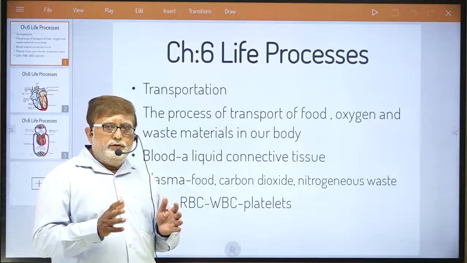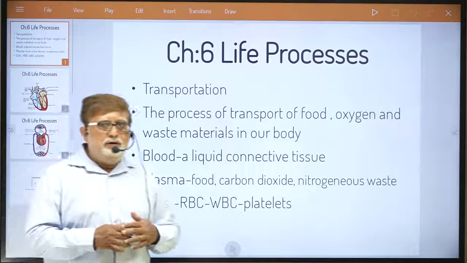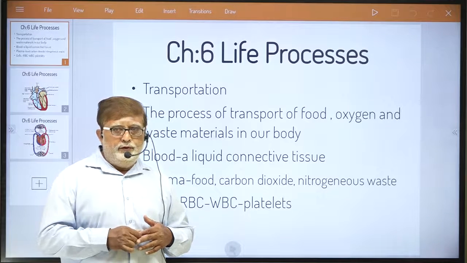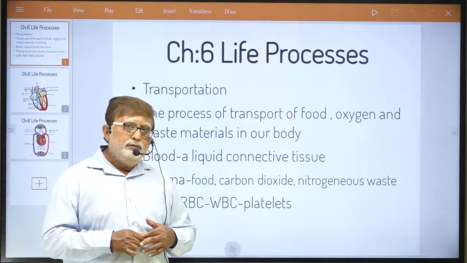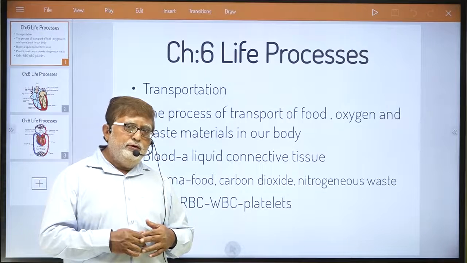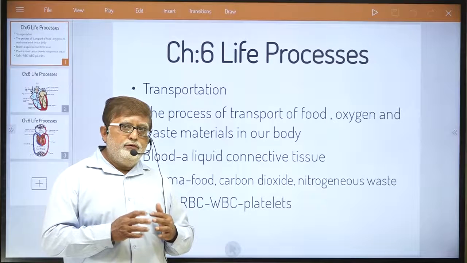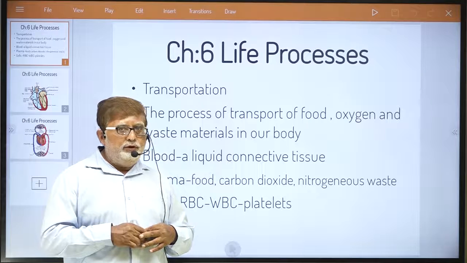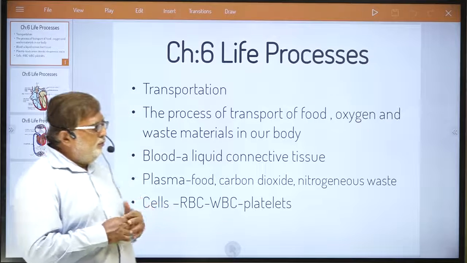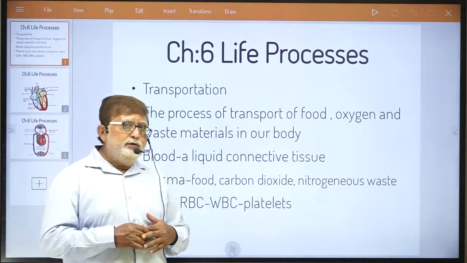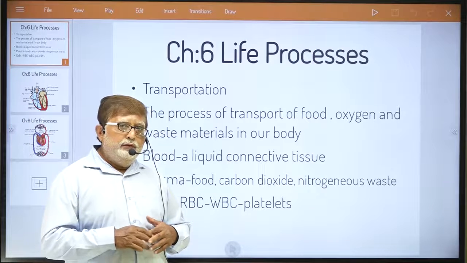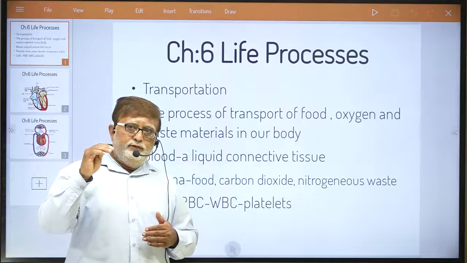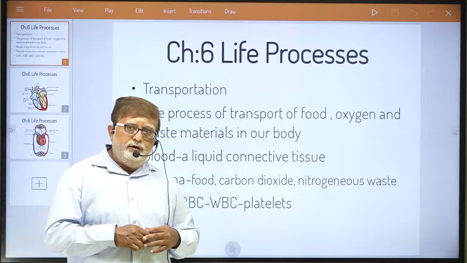So suppose we think in terms of plants. In plants also, transportation is important. How? Remember, dear student, very well, plants also need to transport various materials. You all know very well that leaves are called the kitchen of the plant cell.